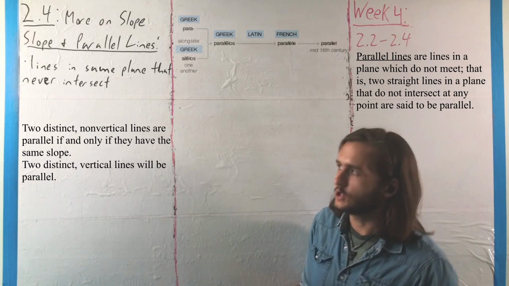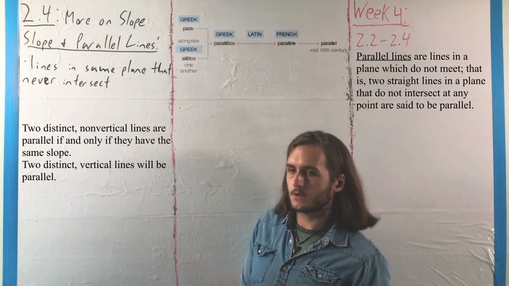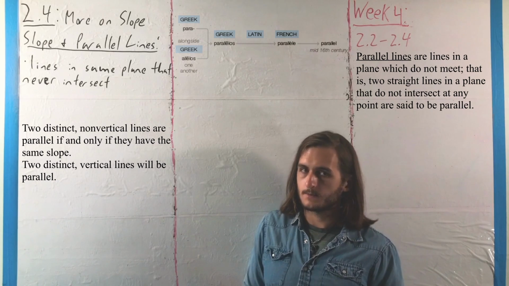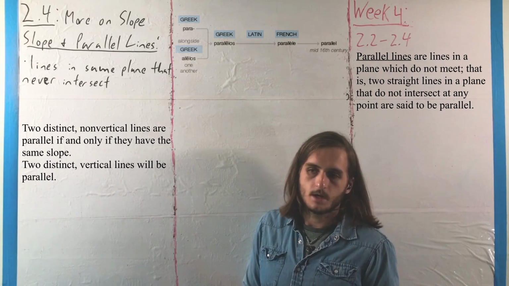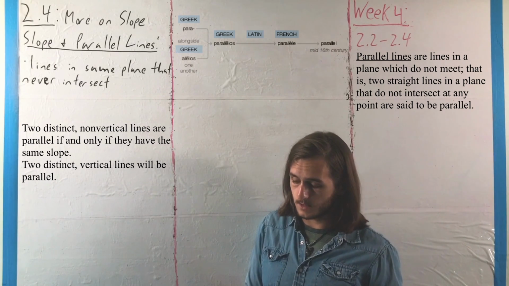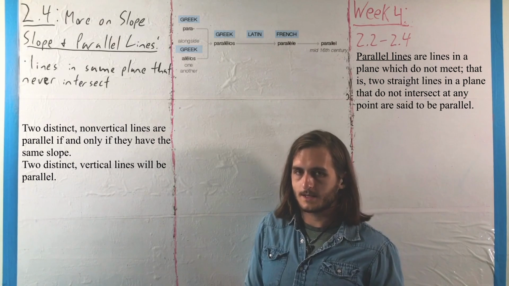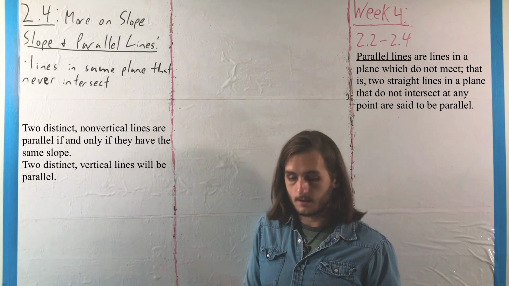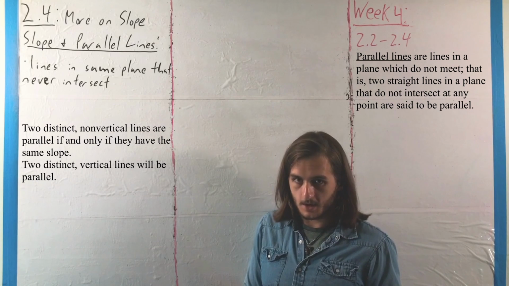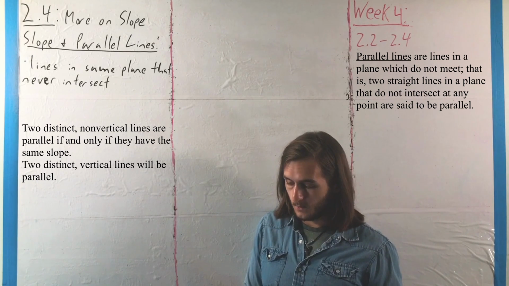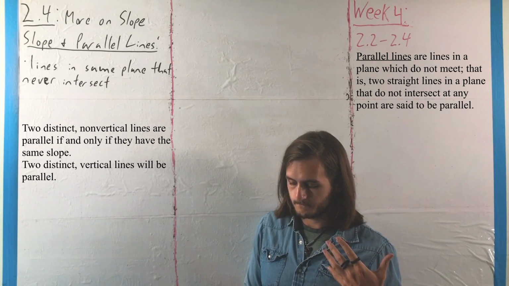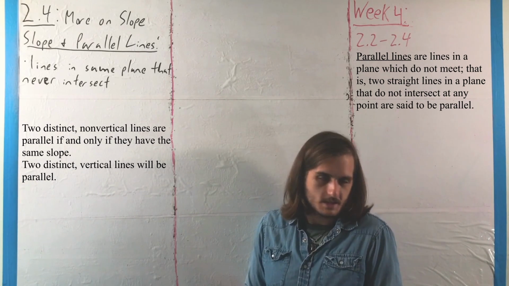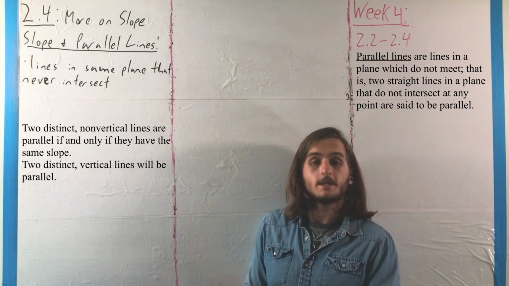The etymology of the word parallel kind of tells us what's going on here. The Greek that it comes from, because parallel lines are something that have been discussed since the time of Euclid, translates directly as something like "alongside each other." So parallel lines are lines that are alongside one another, where we're kind of making the assumption that we're working within the reasonable geometry that we're used to, the Euclidean geometry.